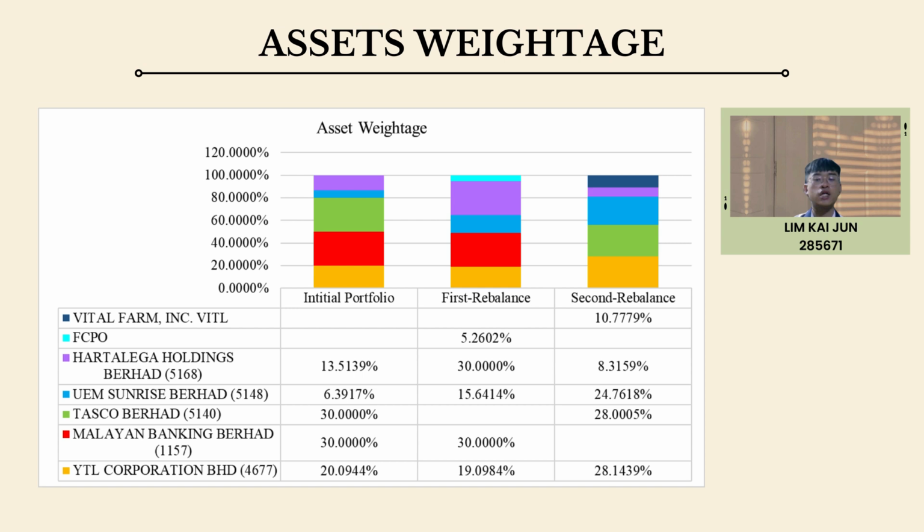However, 2 stocks have been replaced by other stocks, which are Malayan Banking Berhad to Tasco Berhad and FCPO to Vita Farm in the second rebalance stage. The changes of stock happen with different asset weight allocations. The asset weight allocation for the second rebalance is 10.78% in Vita Farm, 8.31% in Harta Lega Holding Berhad, 24.76% in UEM Sunrise Berhad, 28% in Tasco Berhad and 28.14% in YTL Corporation Berhad.